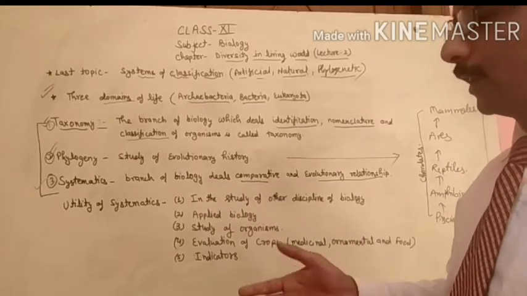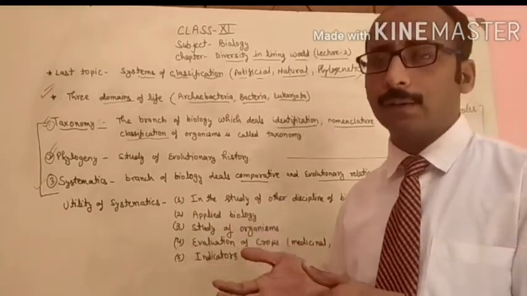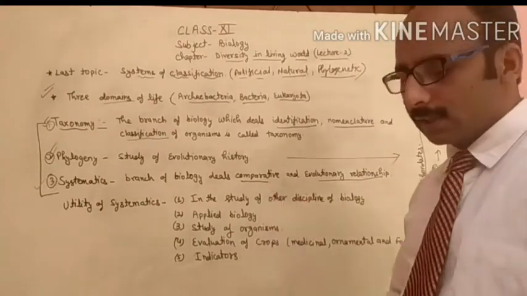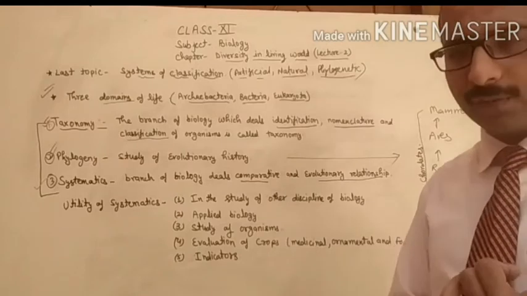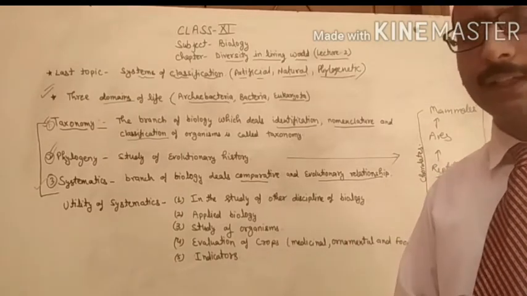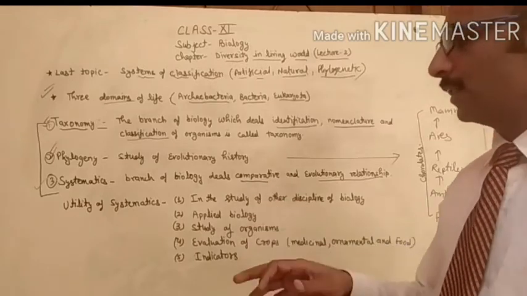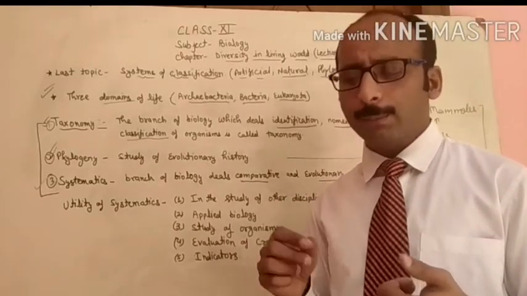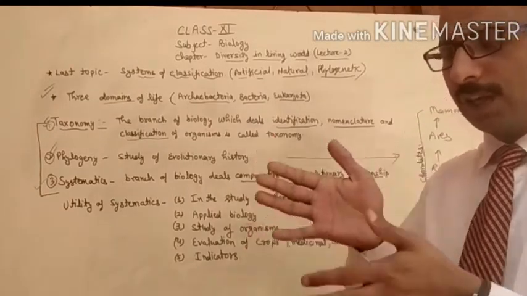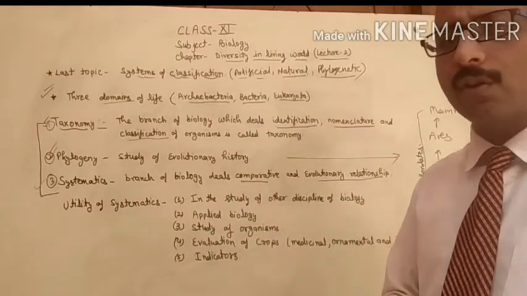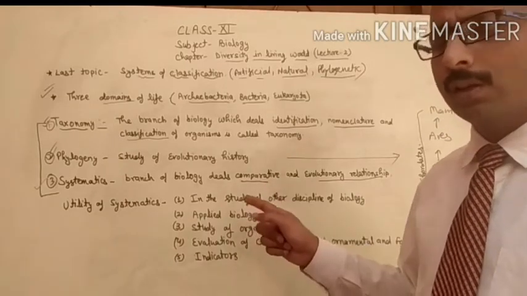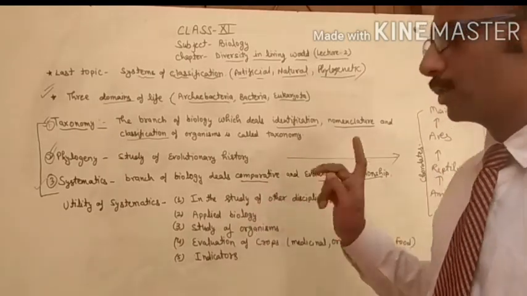It deals with comparative study. Comparative means we have to compare. Different branches are included in this comparative, like comparative anatomy, comparative morphology, comparative physiology, and different kinds of categorization. Comparative anatomy means we match the internal structures, and we compare the external structure of different organisms. That is called comparative study.